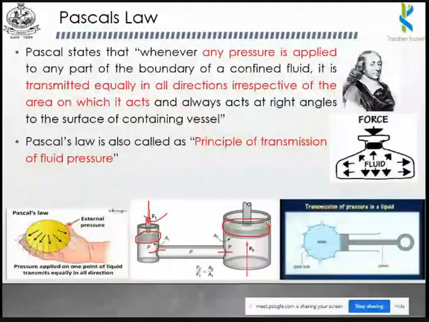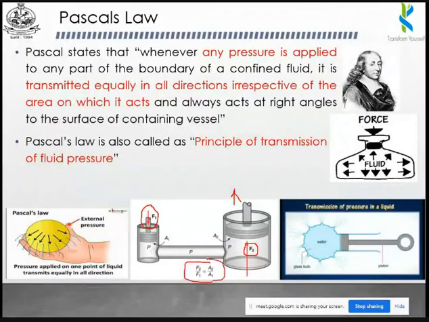So we are having two cylinders. If you are applying a pressure force on this first piston, the second piston will move opposite to the first piston, and a particular amount of force will be applied on the second piston. If you know the first force, that means the value of F1, you can find the value of F2 with the help of this arrangement, because here the pressure is common.